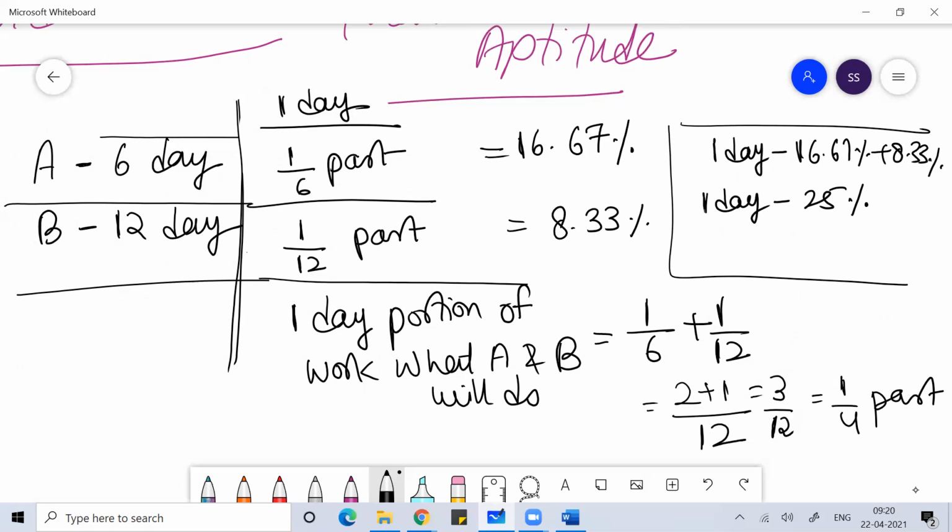So when we talk about the two persons A and B, how much portion of work A is doing, how much portion of work B is doing. Every day A is going to do 1 by 6 part of work, and every day B is doing 1 by 12 part of work. We assume that this remains constant. So every day they do in this manner, and ultimately they'll finish the work in 4 days.